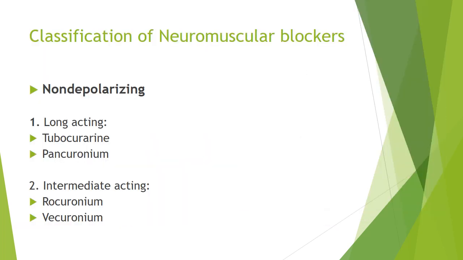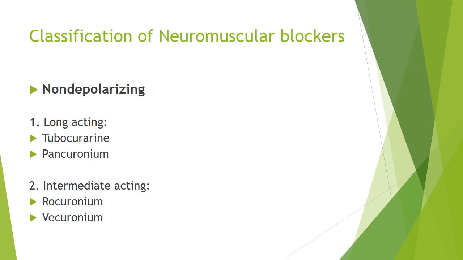Now, next, classification of neuromuscular blockers. As I have already told, neuromuscular blockers are divided into non-depolarizing neuromuscular blockers and depolarizing neuromuscular blockers. Non-depolarizing neuromuscular blockers are further divided according to their duration of action, that is long-acting, intermediate acting, and short-acting. Long-acting neuromuscular blockers examples include tubocurarine, pancuronium.